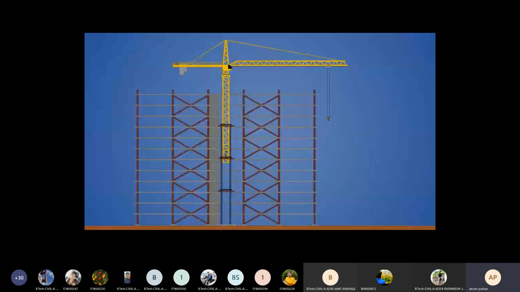So another important second type is the mobile crane. So what do we mean by the mobile crane? This is a crane whose movement is often from one place to another place. Mobile means the crane is mounted on a particular truck or dumper. Such a type of crane is known as the mobile crane.